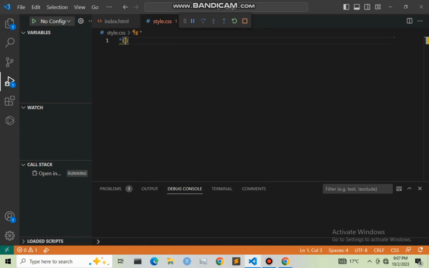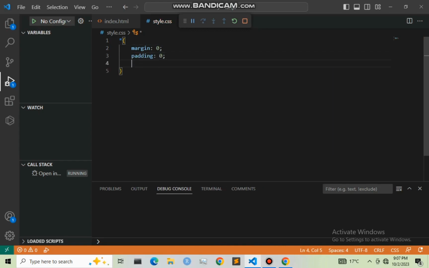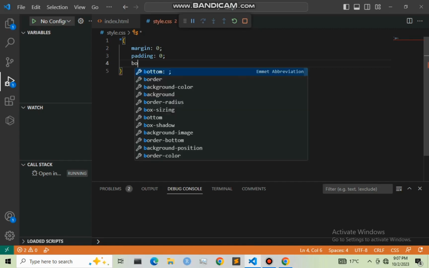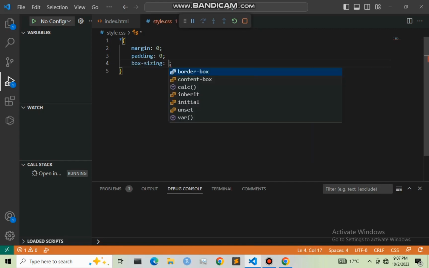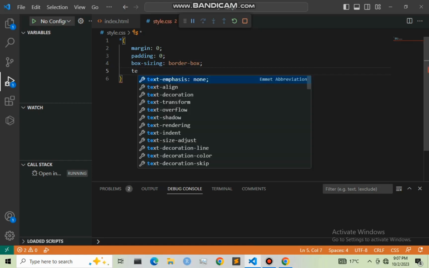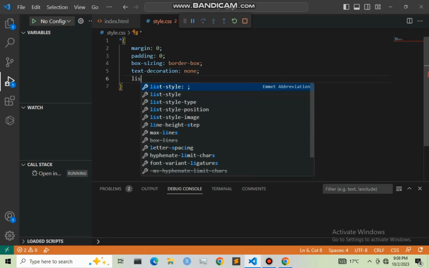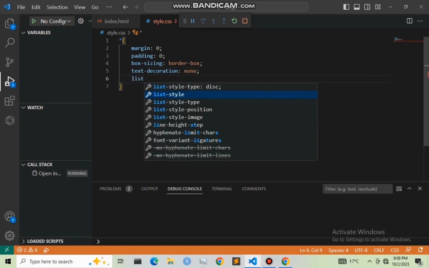I'm going to give the general styling of our web page, and I'm going to give it a margin of 0, and also a padding of 0. Then a box sizing, I'm also going to give it as border box. And next I'm going to give the text decoration to be none, and also the list style also none.